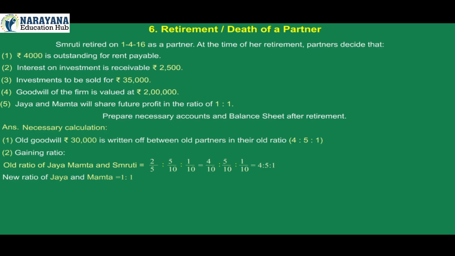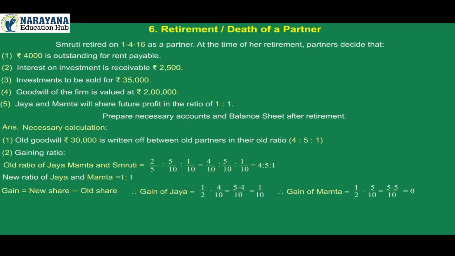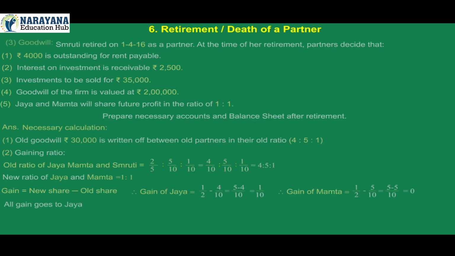New ratio of Jaya and Mamta is 1:1. Gain is equal to new share minus old share. Therefore, gain of Jaya is 1/2 minus 4/10, which is 5 minus 4 upon 10, equal to 1/10. Gain of Mamta is 1/2 minus 5/10, which is 5 minus 5 upon 10, equal to 0. All gain goes to Jaya.